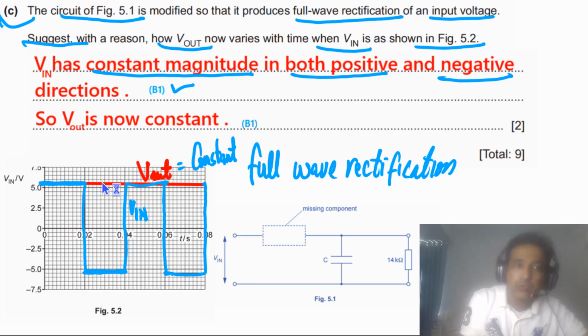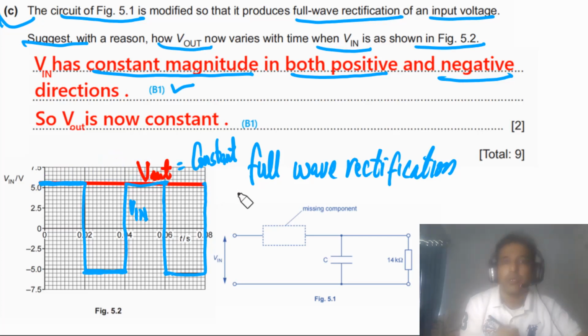Then V out is positive. So let me draw again. So this is our V out. You can see this one is V out and this is constant.